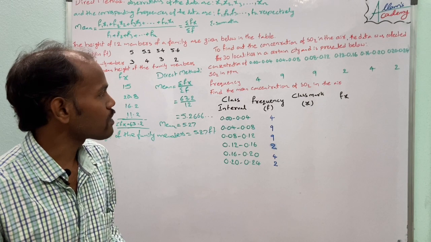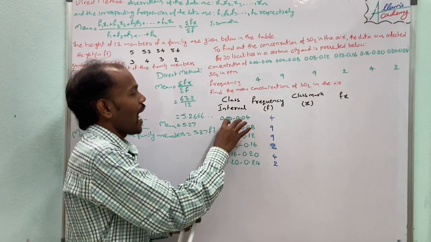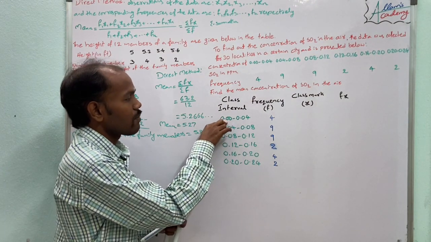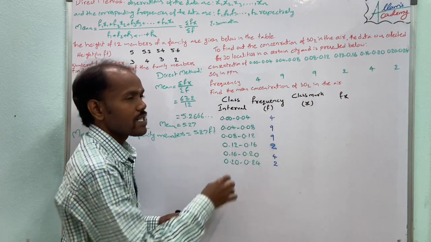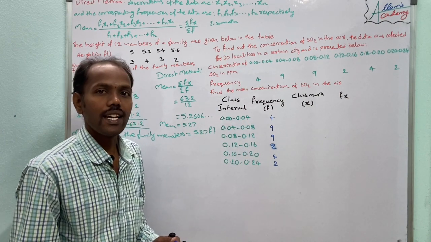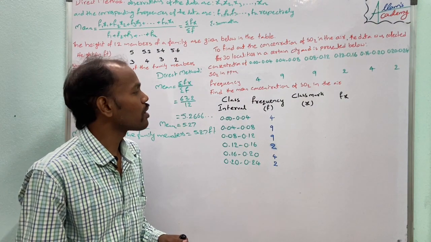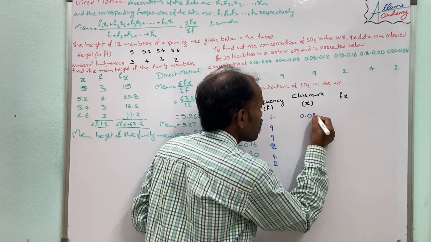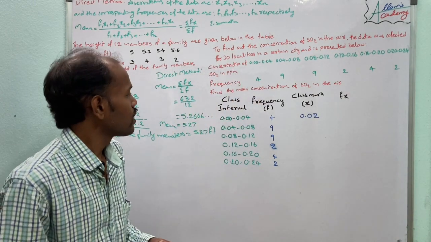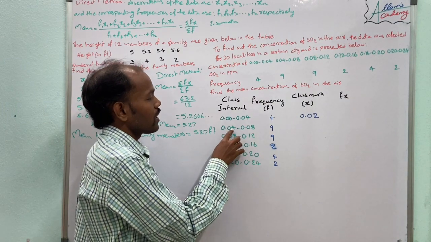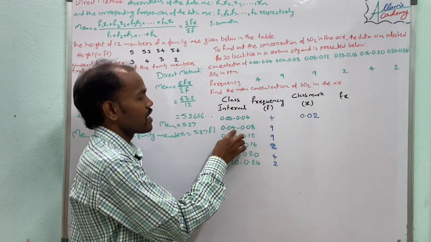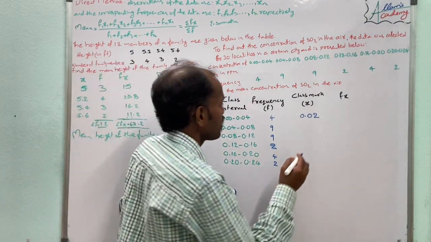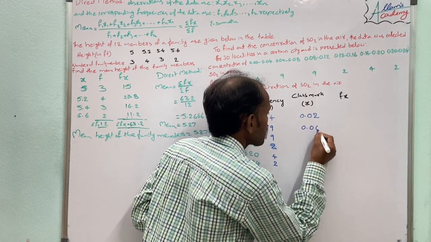And class mark means, as we already said, the average of the lower and upper limit. So 0 plus 0.04 is 0.04, half of that is 0.02. Next, 0.04 and 0.08 addition is 0.12, the average is 0.06.